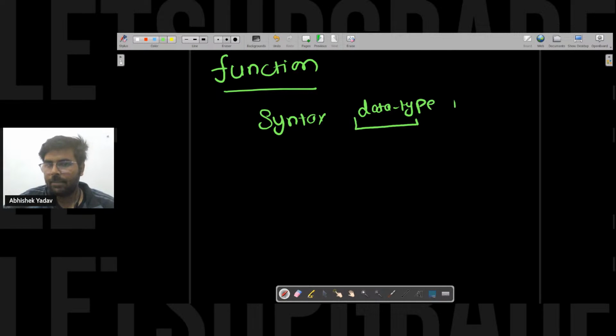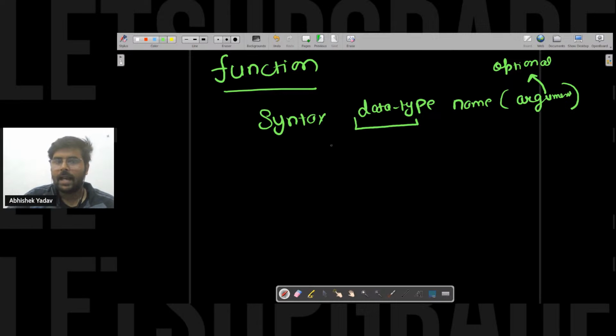After that, the name of the function. After that, round brackets. Inside this round bracket you have to write the argument. Okay, and this argument is optional, it depends on the use case. After that, curly brackets, open and close, and here you have to write the code, and at the last you have to use the return keyword.